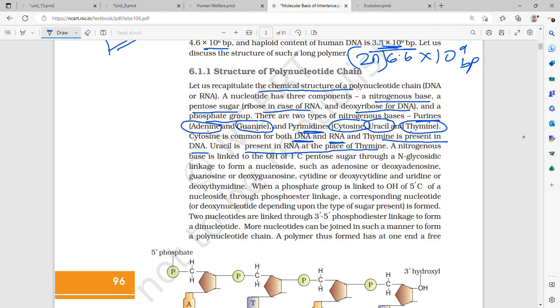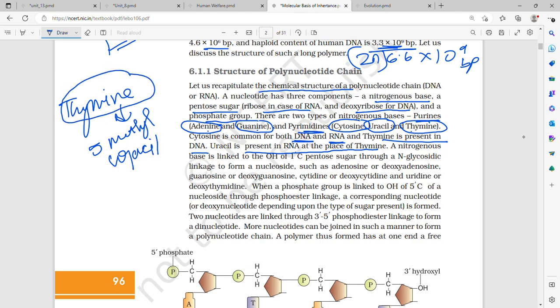Thymine is also called 5-methyl uracil. And due to this presence of thymine instead of uracil in DNA, DNA is more stable than RNA.